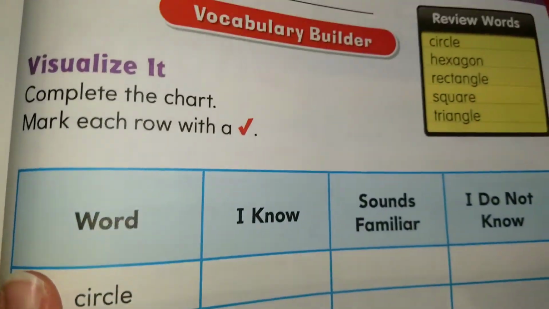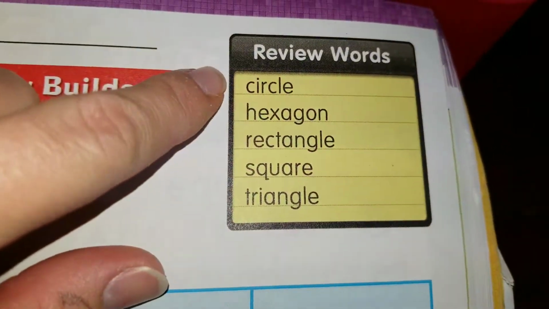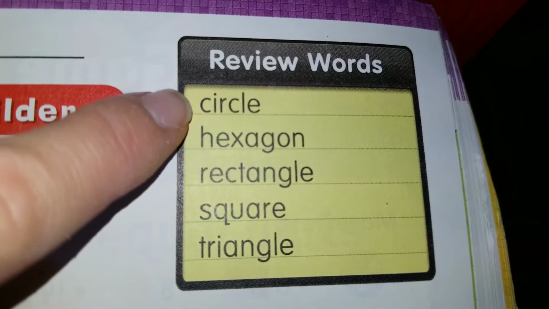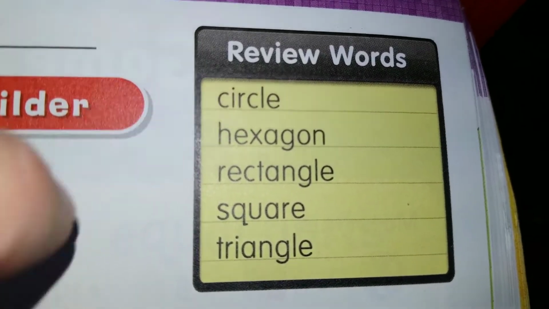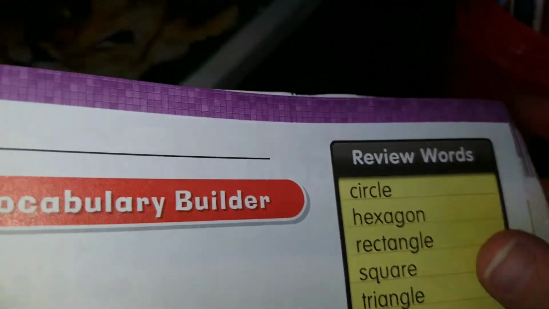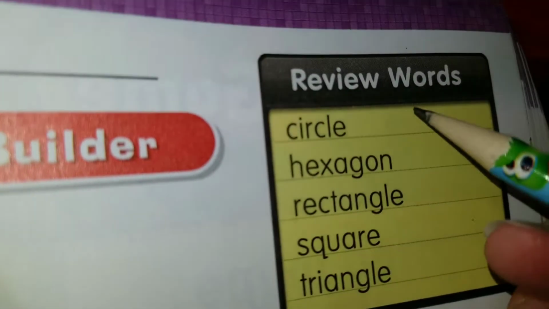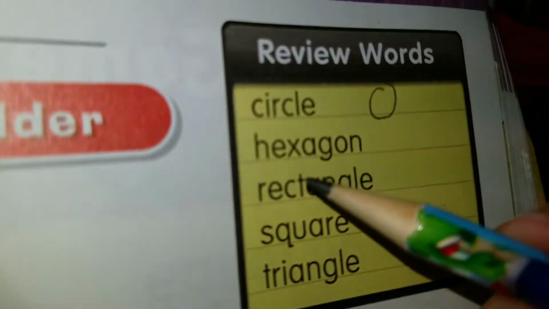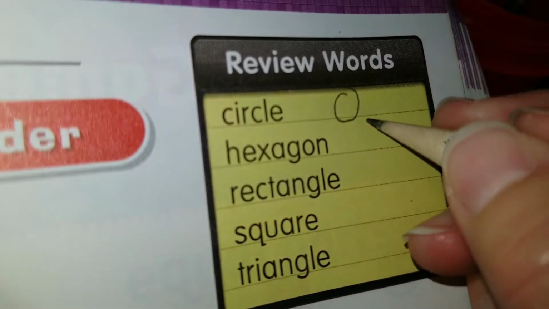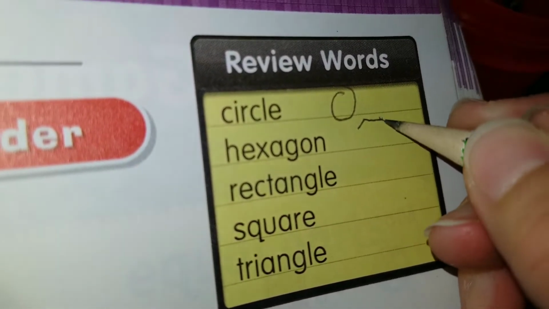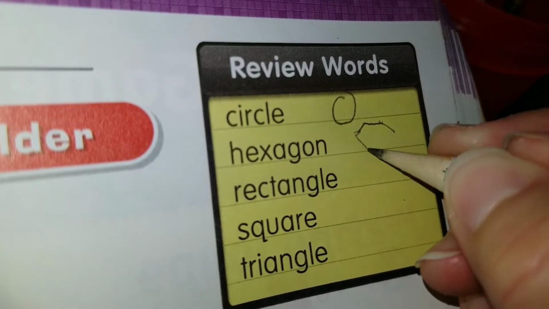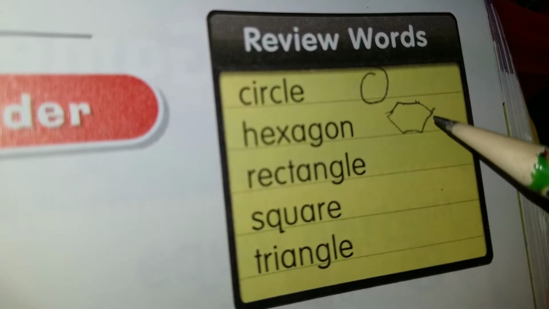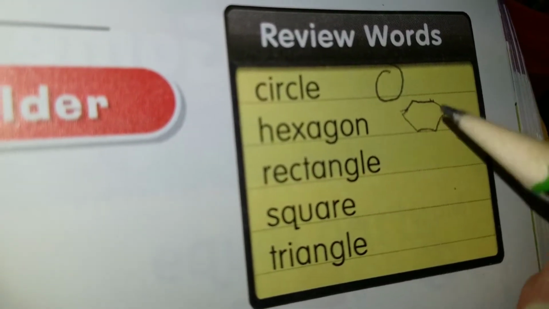Alright, boys and girls, so let's take a look at the vocabulary words that we are learning during this chapter. We have circle. Circle is a round shape. So let's see if I can draw it right here. A circle is a round shape. Hexagon. Hexa means 6. So a hexagon, boys and girls, is a shape that has 6 sides. 1, 2, 3, 4, 5, and 6.